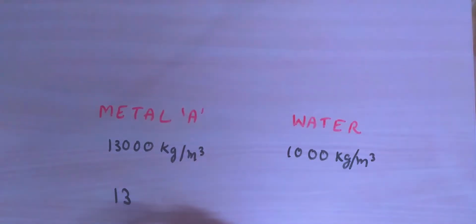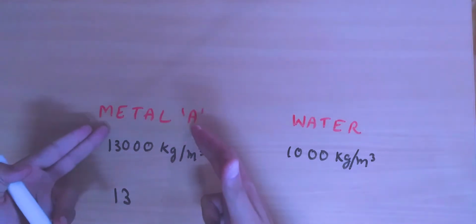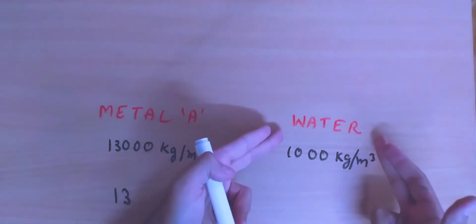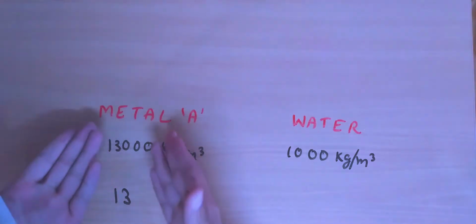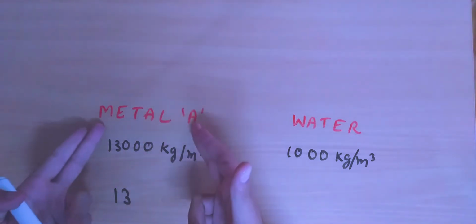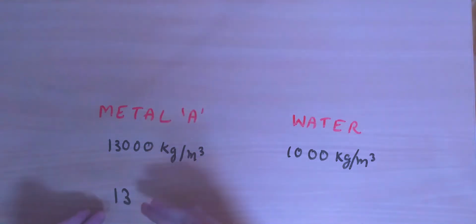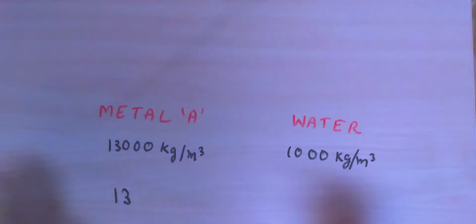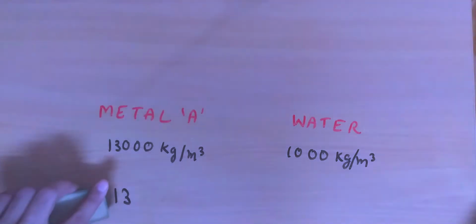Because the relative density of metal A is 13 with respect to water, it means that the density of metal A is 13 times more than the density of water. We can similarly find out the relative densities of various other substances.